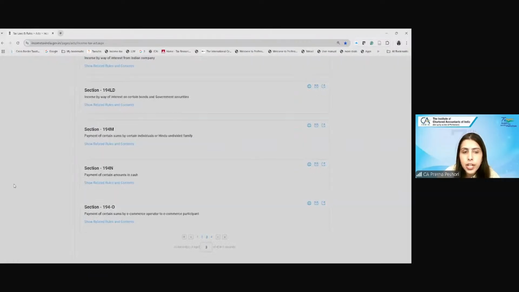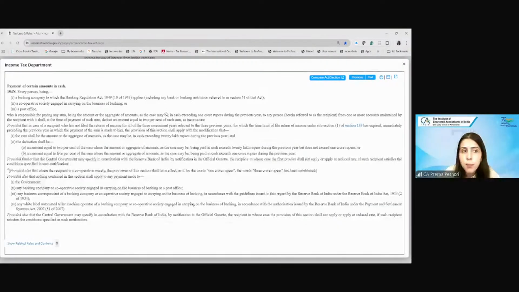Now moving to 194N, which is the payment of certain amount in cash. In order to curb cash transactions, they have introduced TDS on the cash withdrawal amount.